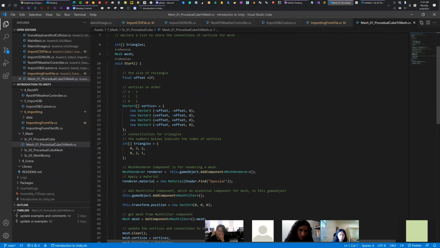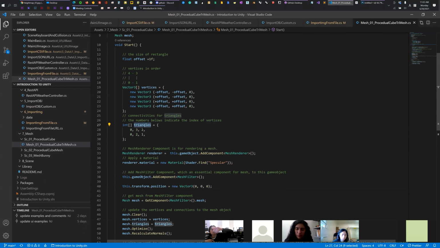Okay, so we need to specify the vertices first. Vertices are always important elements for graphics or design or geometry. And then we also need to define the connectivity for the triangle. Always triangle. So 0, 3, 2 means 0, 3, 3, 2... Okay, this is my bad, I'm going to update it. 0, 3, 2 means 0, 3, 3, 2, which is one triangle. The other triangle is 0, 2, 1. And so we have a rectangle, right?